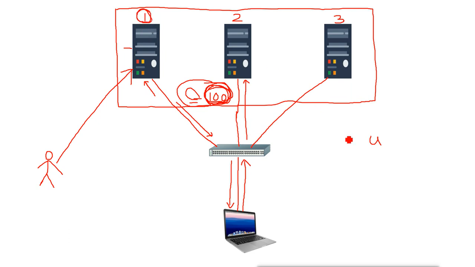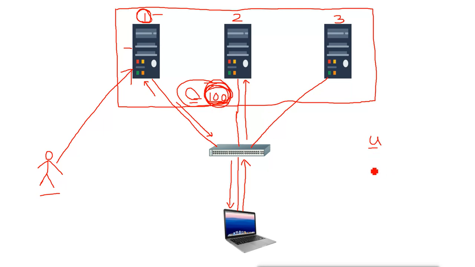But if you select the unicast mode, then the server will not respond for this IP address. It will only respond for this cluster IP address. So the administrator cannot access this server remotely. If it wants to configure anything, then it has to physically log into this server itself, then it can configure anything. So in unicast mode, all the nodes in the cluster will not respond to their own IP address. They will respond only to the cluster IP address.